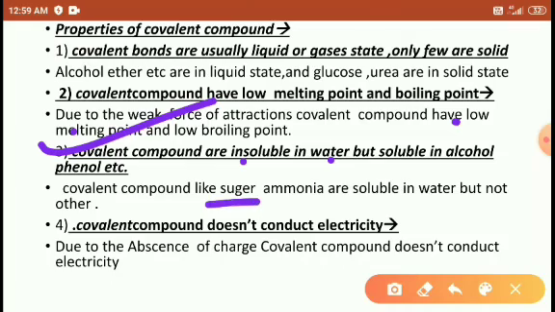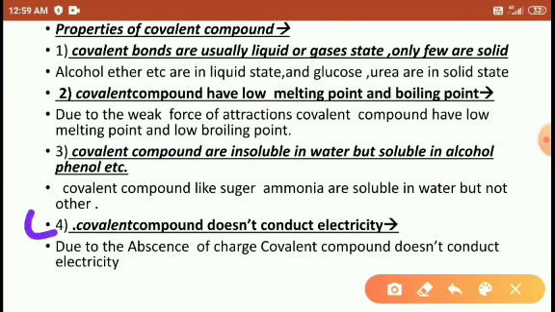Some covalent compounds like sugar and ammonia are soluble in water, but not the others. The other covalent compounds cannot have any kind of charge, so they are insoluble in water.